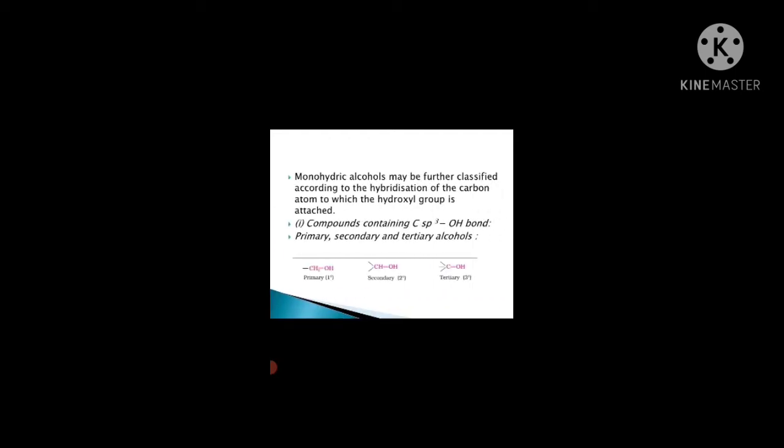Now monohydric alcohols may be classified according to the hybridization of the carbon atom to which the hydroxyl group is attached. Now if the OH group is attached to a carbon that is sp3 hybridized, then we can say it is a primary, secondary or tertiary alcohol.